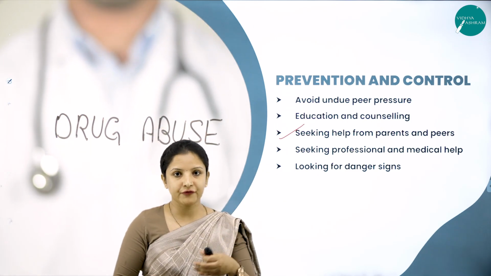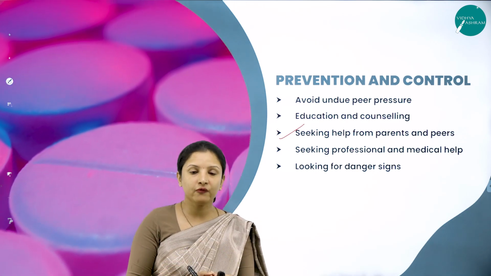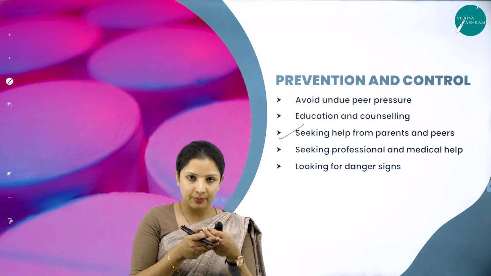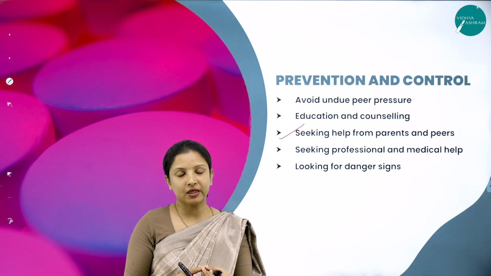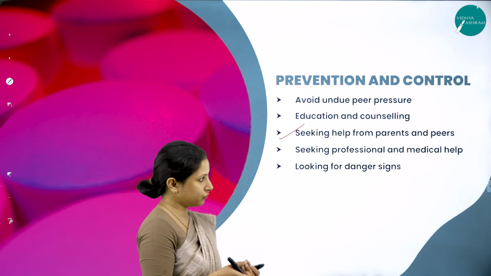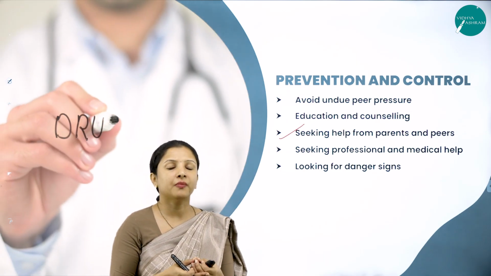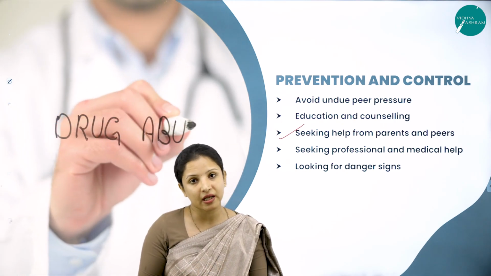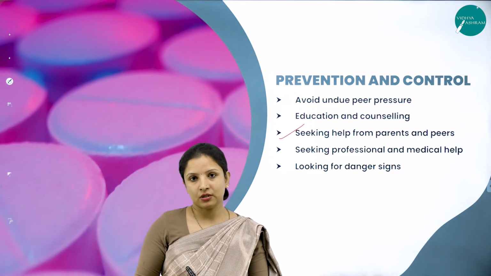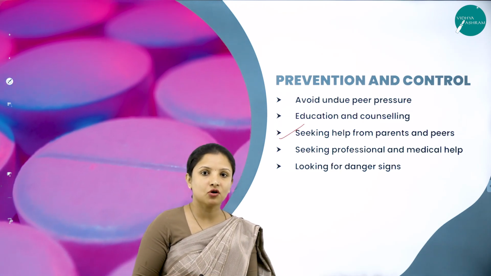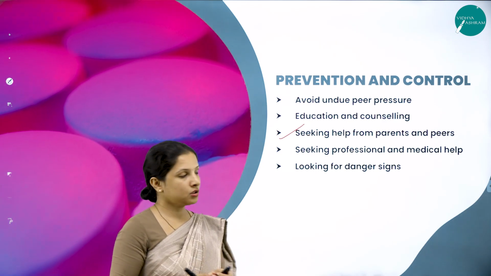So it is always better. Maybe a friend of yours just wanted you to try a drug, and it's always better to go and talk to your parents or your brothers or your relatives about what can happen if we consume them, and then decide what you need to do. So seeking help from parents and peers is always very important. If by mistake you happen to fall prey to drug and alcohol abuse, you can also talk to your family members and get it sorted out. It's always better to talk about it than to take our own decisions.